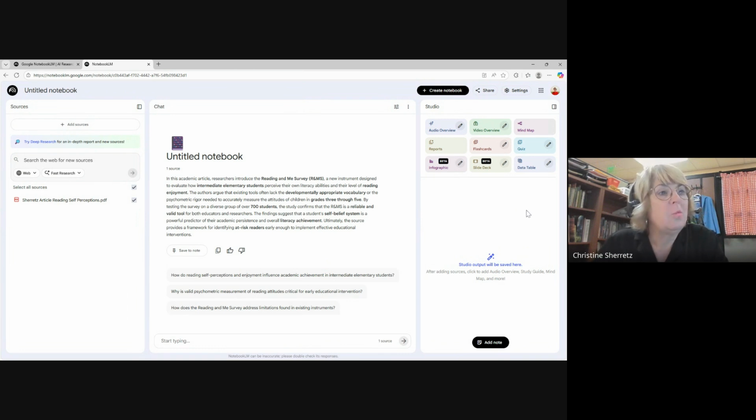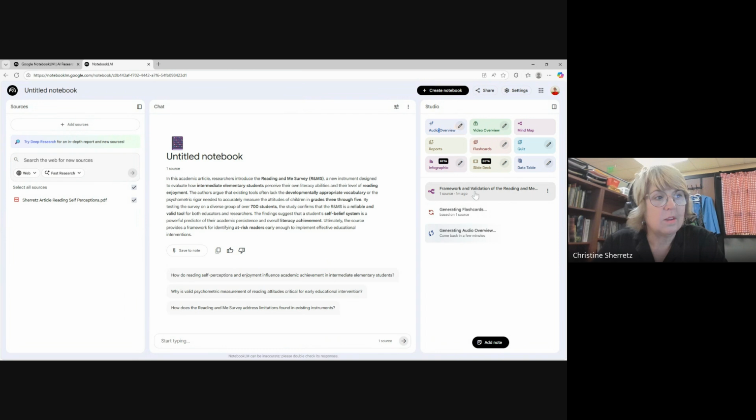Let's say that you want flashcards. You could create flashcards. I don't know why you would need that because you're not going to need flashcards about it. The mind map tool is a good one. And I'm going to do audio overview. Now it's going to take a bit for this to create. Well, it didn't take a lot for the mind map.